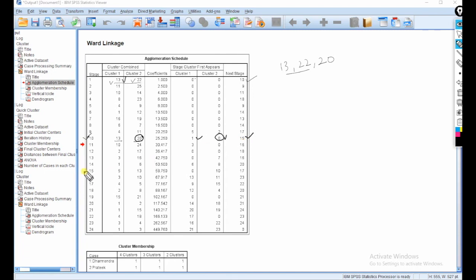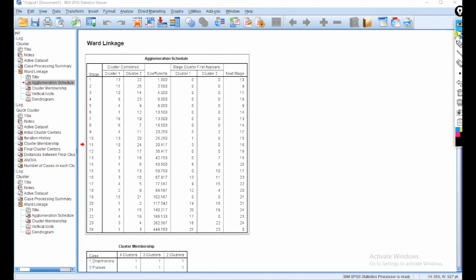So 15 we are taking first time, 13 already came in the cluster. Okay, this 5 is coming first time. So this is the criteria to select the people through agglomerative clustering.